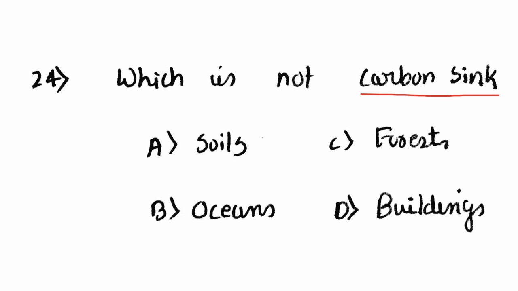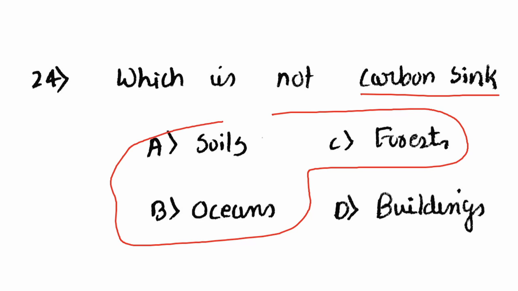Which is not carbon sink? Soils, forests, oceans, or buildings. All these three are natural except for buildings. So buildings are not an example for carbon sink.